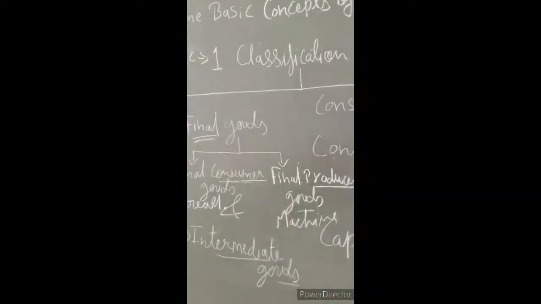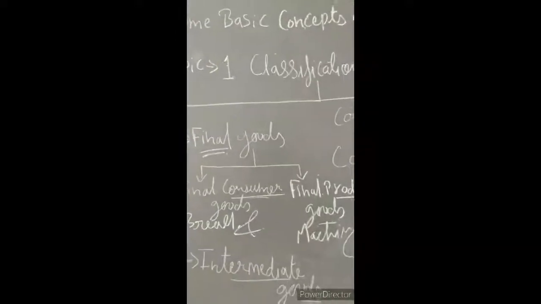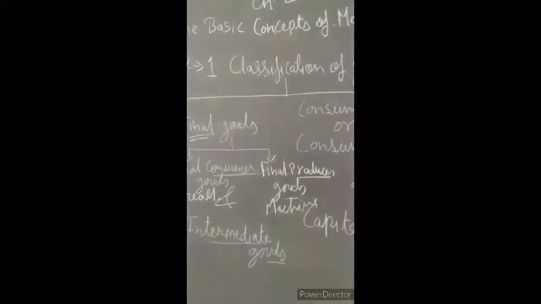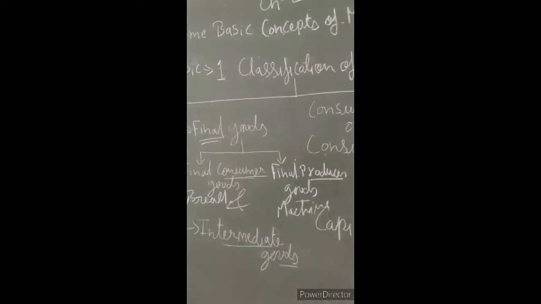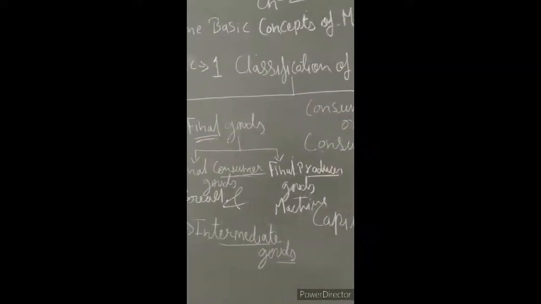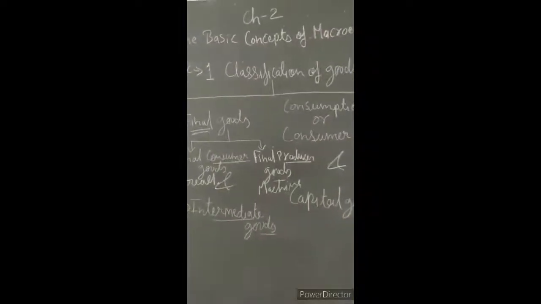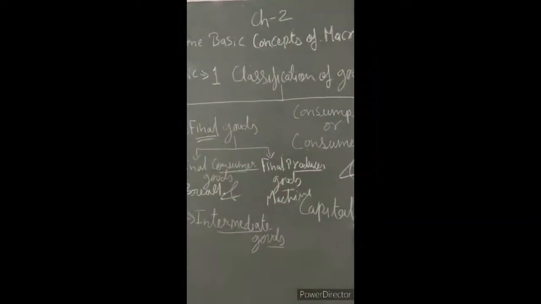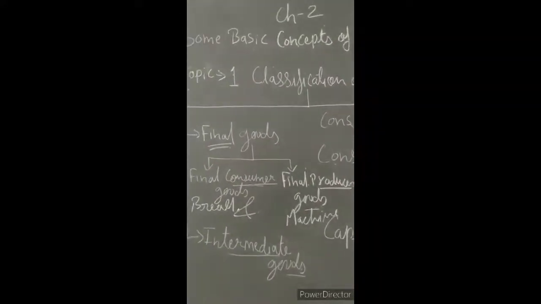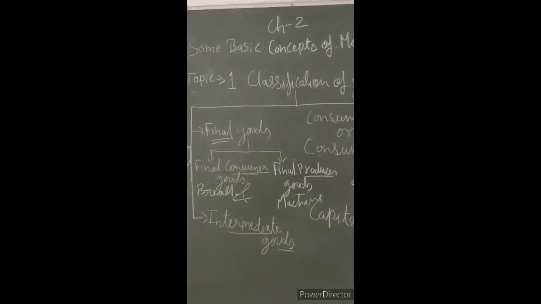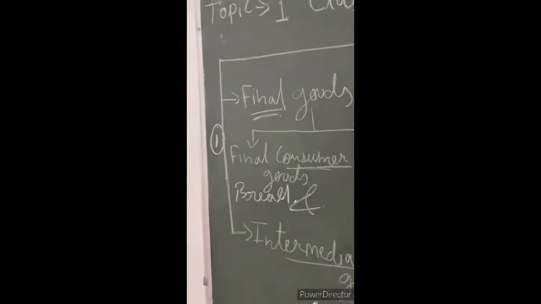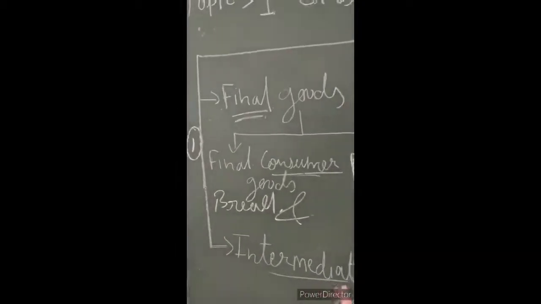Here you should understand one more concept which is given in your book, the kind of expenditure incurred by the consumer and the producer. It will come under the consumer's expenditure and investment expenditure. When expenditure is incurred by the consumer, it will come under consumption expenditure, and the expenditure incurred by the producer will come under investment expenditure. Both will come under the final expenditure.